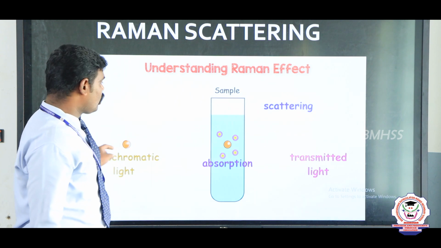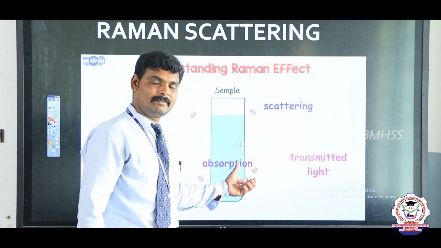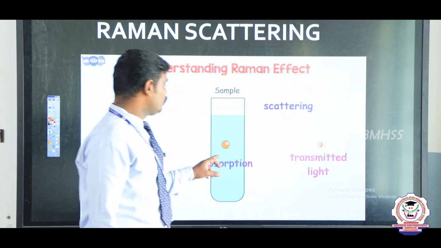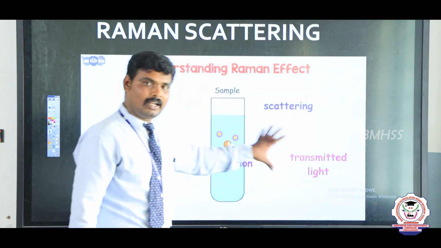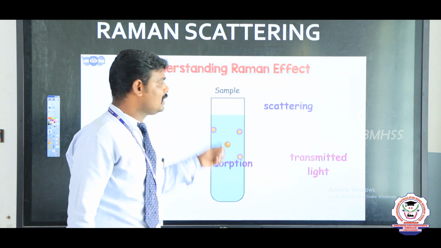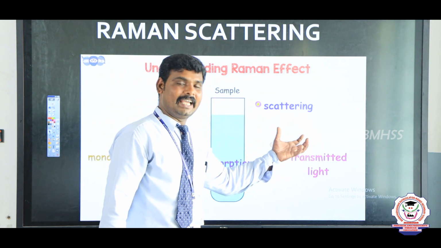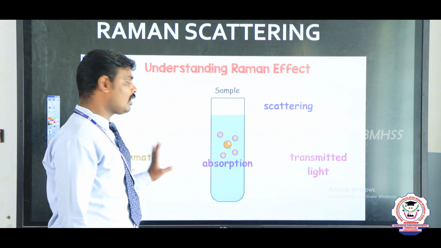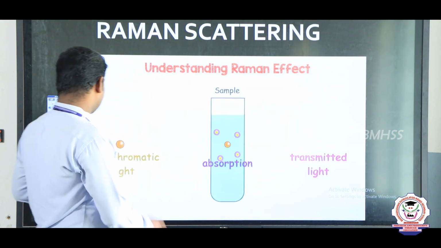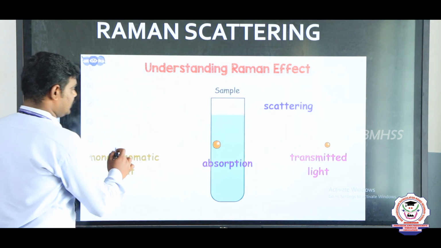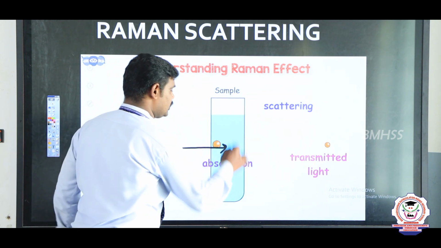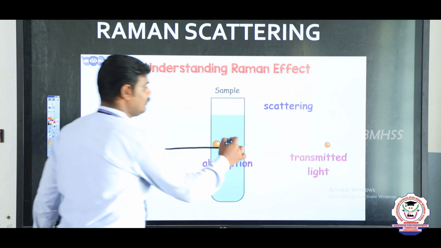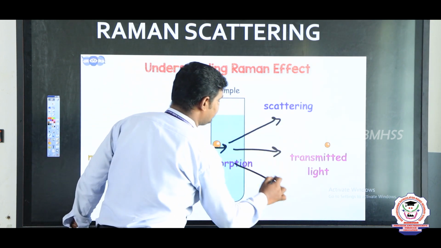You pass this monochromatic light on a solution or gas or sample. Some of the light is scattered and some light is absorbed. That scattered light energy is greater or lower than the incident light.